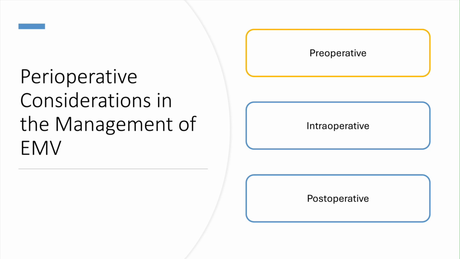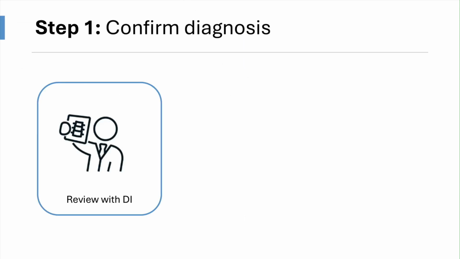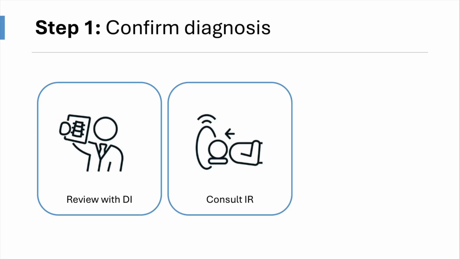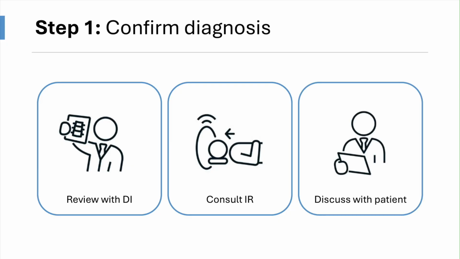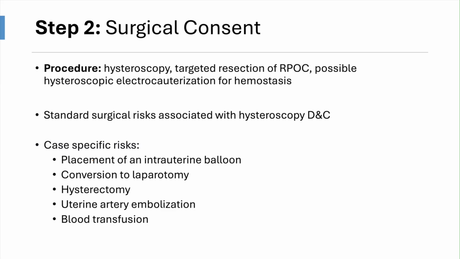Let's start with preoperative considerations. Step 1. Confirm diagnosis and management options. You can begin by discussing the case with radiology to clarify their index of suspicion. Then consult IR for consideration of preoperative embolization. And finally, review management options with the patient. Step 2. If the patient wants to proceed with surgical management, appropriate consent needs to be completed.